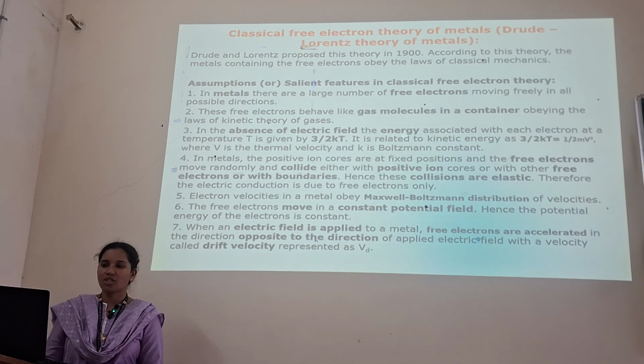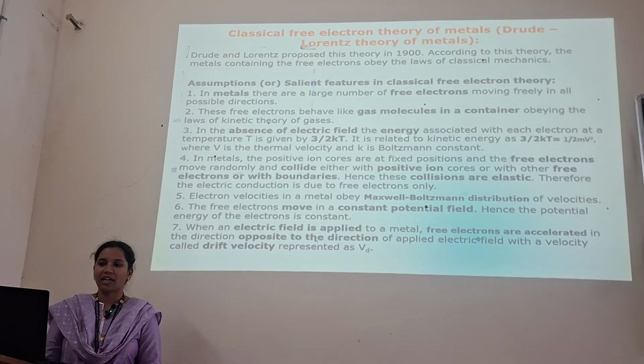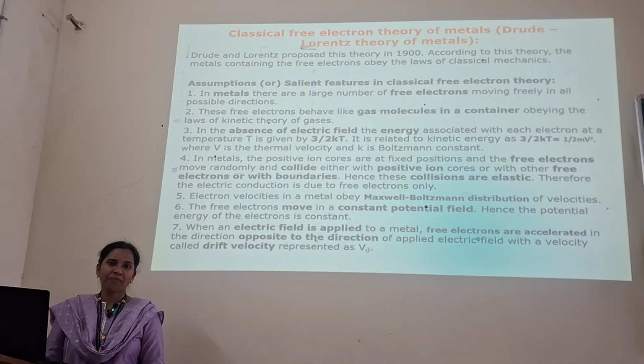In metals, there are a large number of free electrons moving freely in all directions. These free electrons, like gas molecules in a container, obey the laws of the kinetic theory of gases. Even in the absence of an electric field, the energy associated with each electron at a temperature T is given by 3/2 kT, which is also equivalent to 1/2 mv².